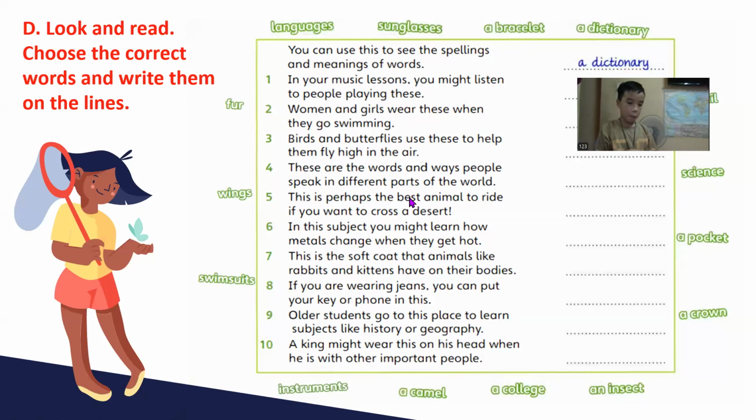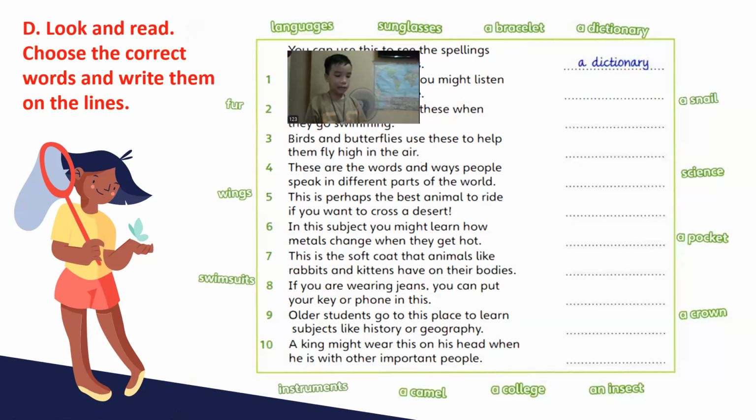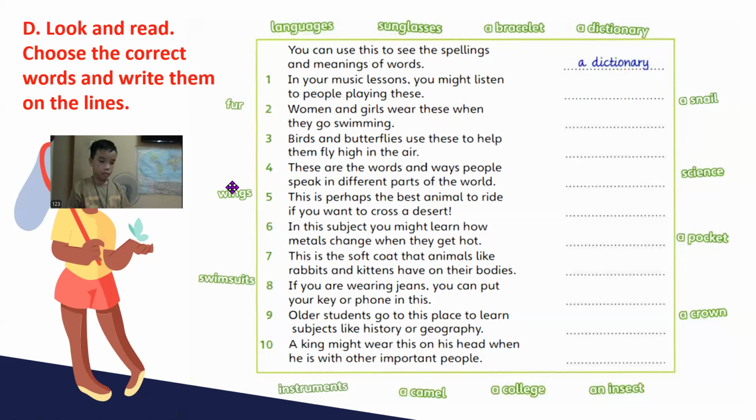Okay, so let's look and read. Then you choose the correct words, then say it to me. So there's actually one example here. Okay, but before we start, let's look at the words, Peter. So what are the choices? What did you call it? Card. Let me see. It's a card.